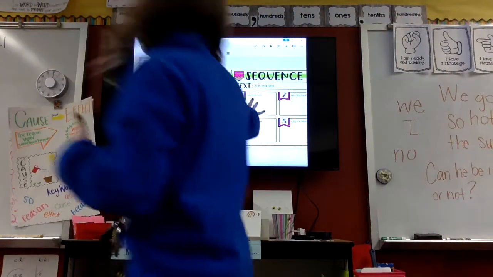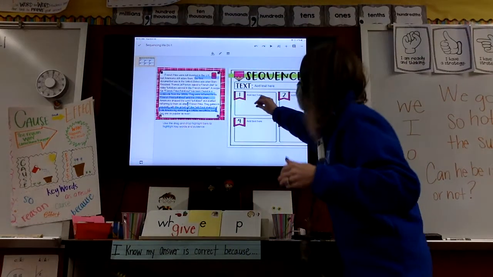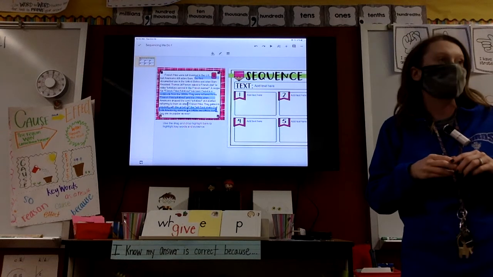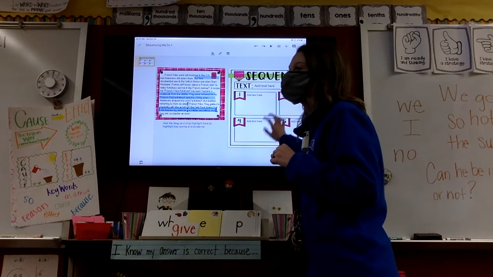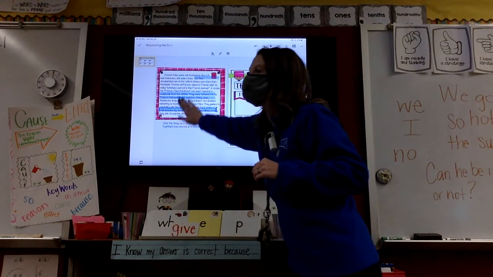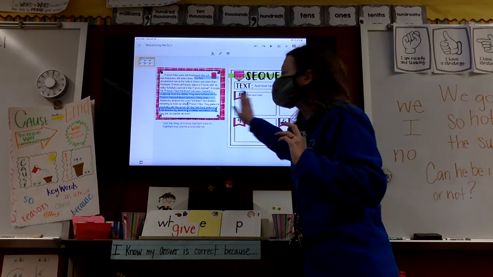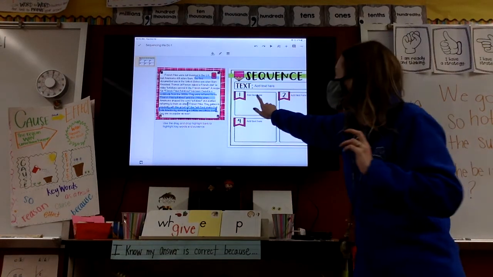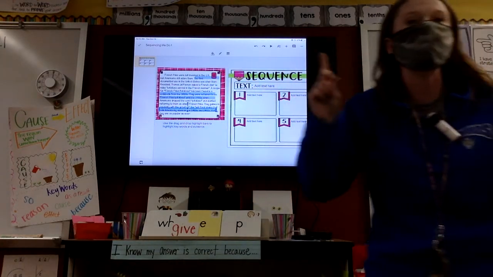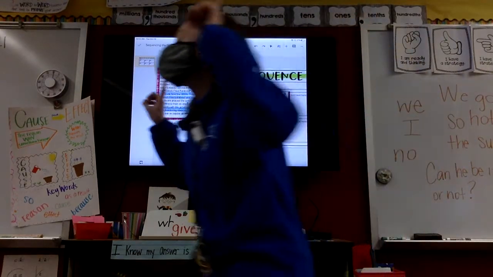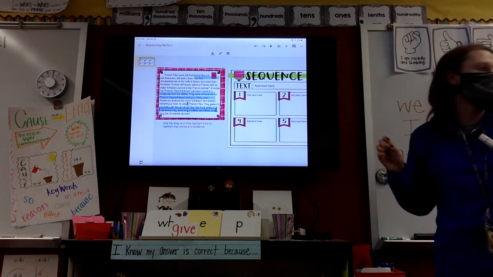So when we're filling out our graphic organizer, and when we're talking about what is the first thing that happened so that they would be popular, okay? That's what's really important here. I can't just type things in if I don't understand what this is all about. This is all about how French fries became popular in the United States. So what I need to type in this box right here is the first thing that happened that made them popular in the United States. What is the first thing that happened that made them popular in the United States? Courtney.